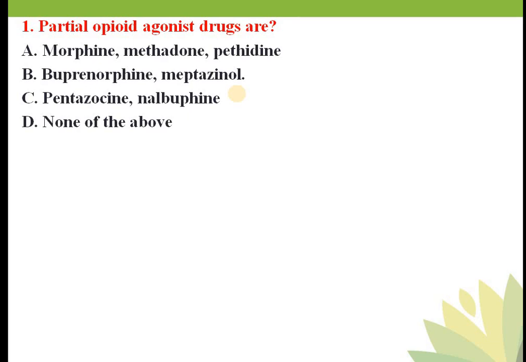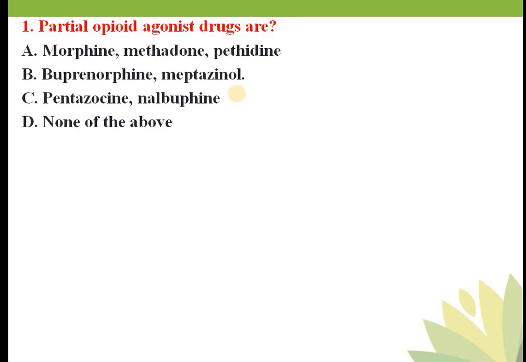For example, methadone is a full agonist, then buprenorphine and meptazinol are partial opioid agonists. Antagonist means, for example, naltrexone. There are different receptors for opioid drugs: mu receptor, kappa receptor and delta receptor. Each drug has agonistic activity at all the receptors or at a few of them. Methadone has full agonistic activity at the mu receptor.